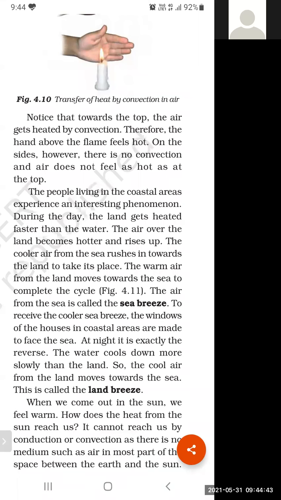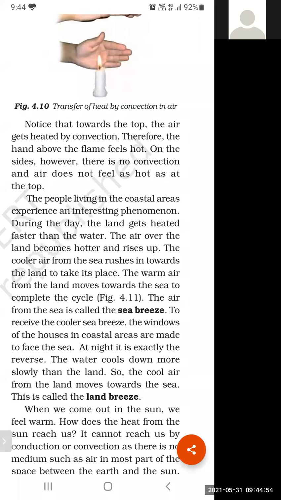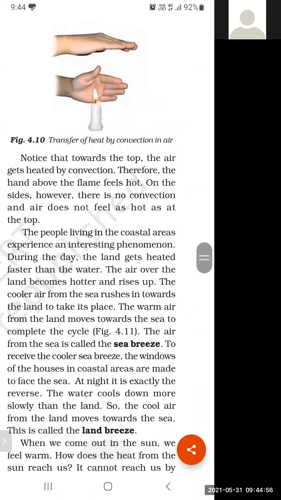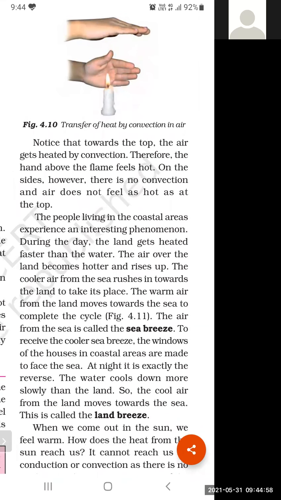How does this happen? Because the air above the candle flame gets heated and rises up. That is why we feel more heat on the hand above the candle flame. And the cool air from the side of the candle moves towards the candle flame.